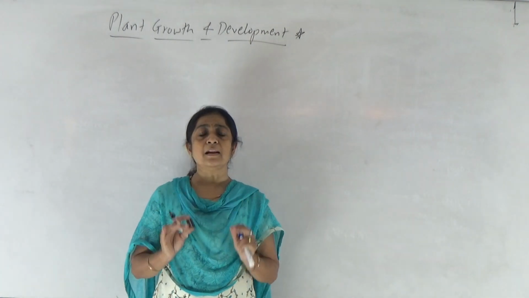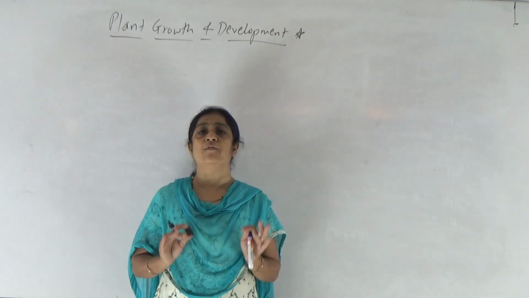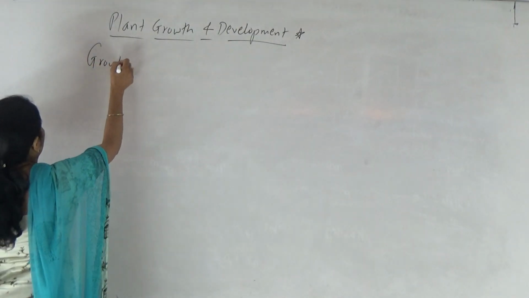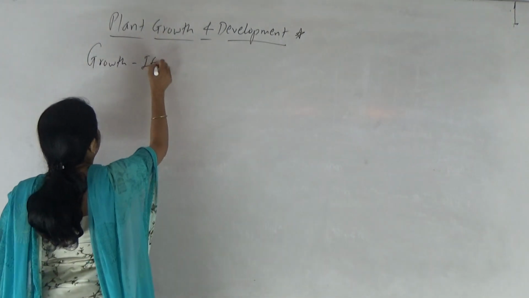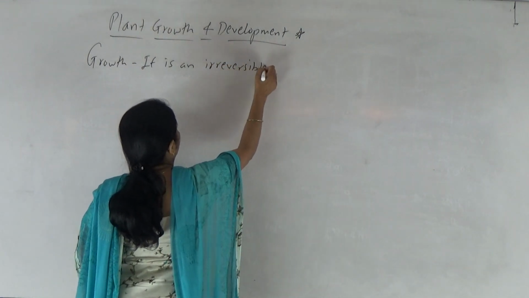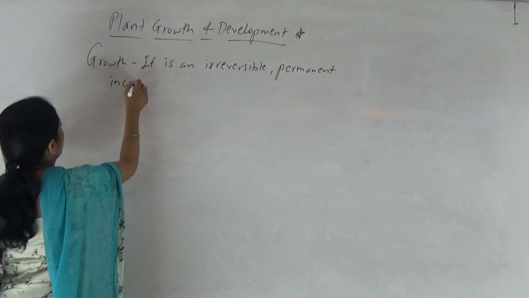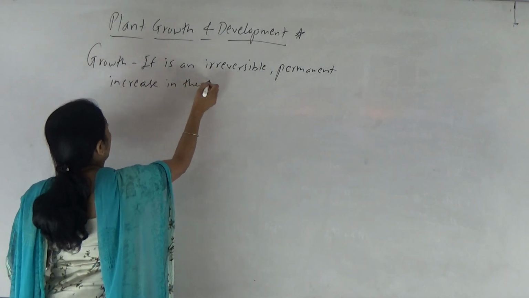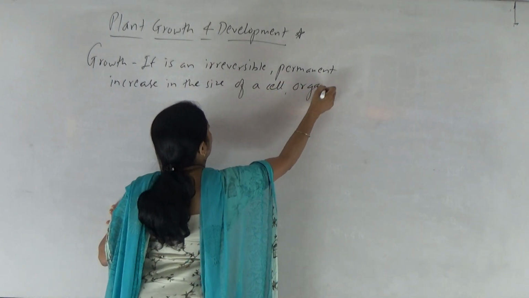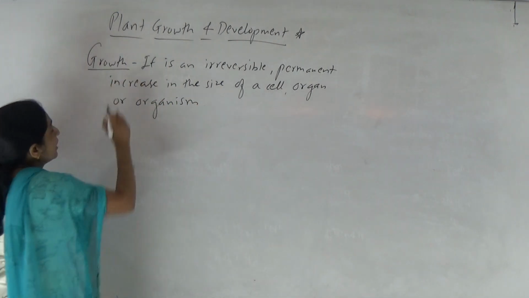Growth is an irreversible and permanent increase in the size, mass, volume, shape of a cell, organ or organism. So this is the definition of growth.